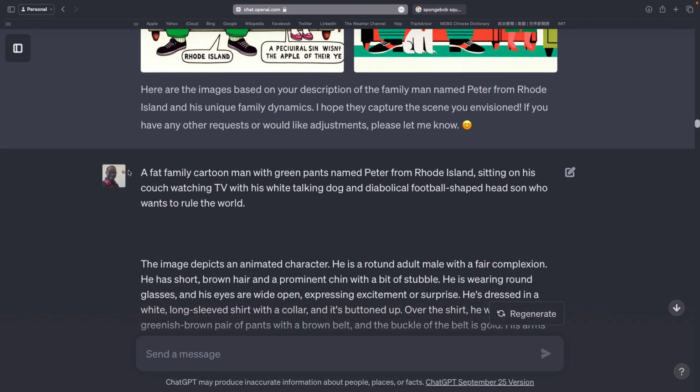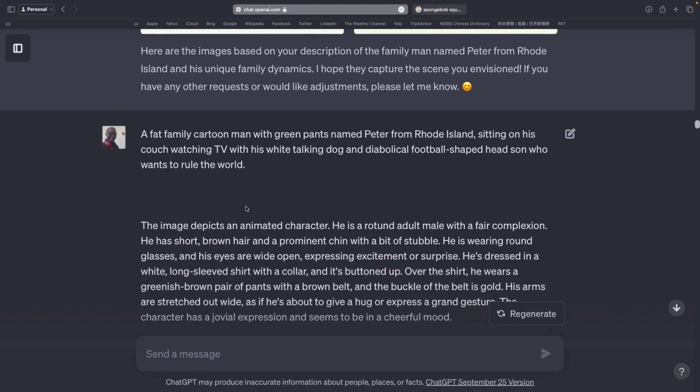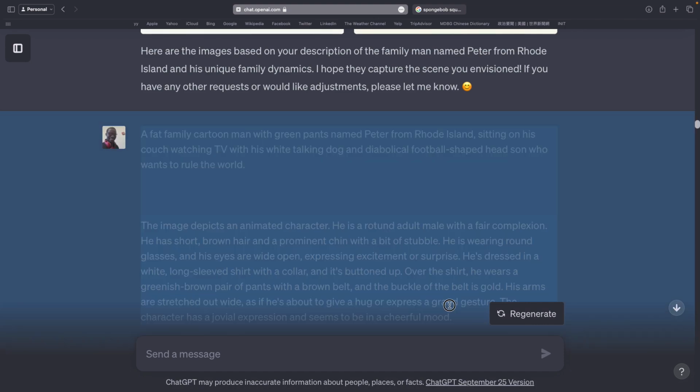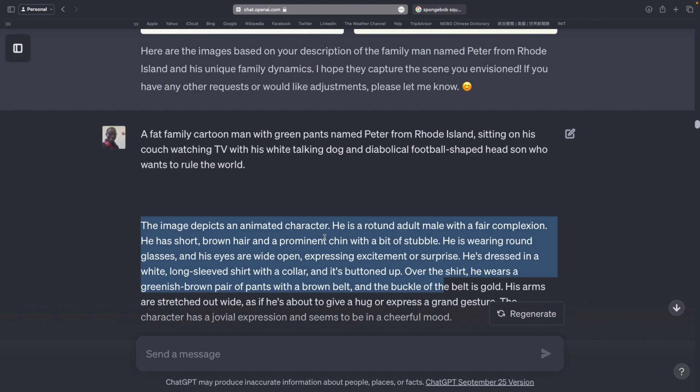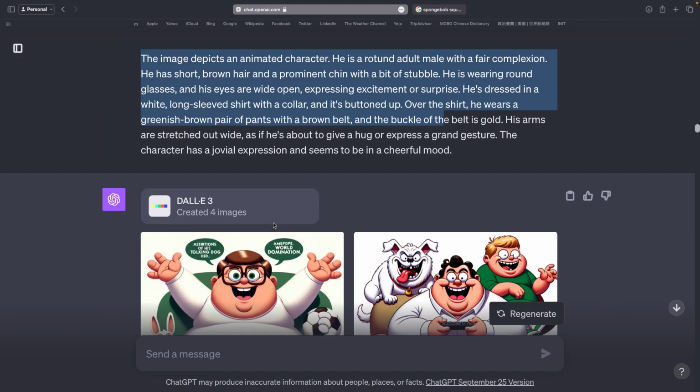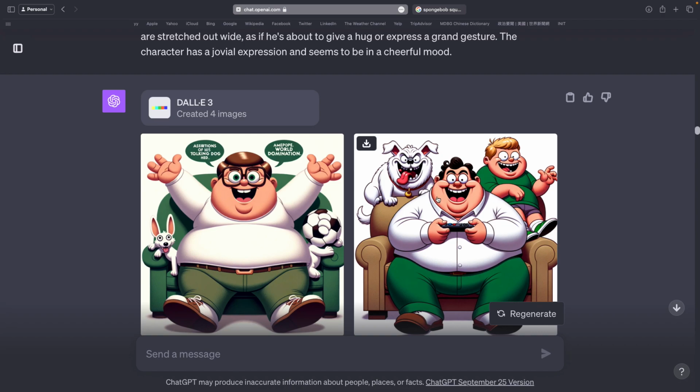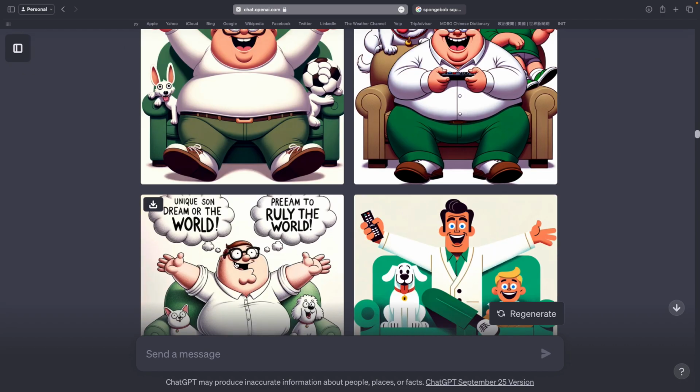And this time, I take what my prompt was before and I just append a prompt. And this prompt is actually generated from taking a picture of Peter Griffin on the internet, dropping it into ChatGPT, and asking it to describe it with as much detail as possible. And that's what I did here. And we see that's not Peter, but that's Peter.